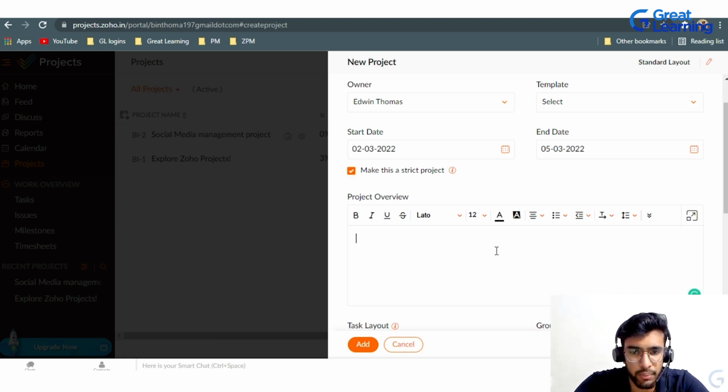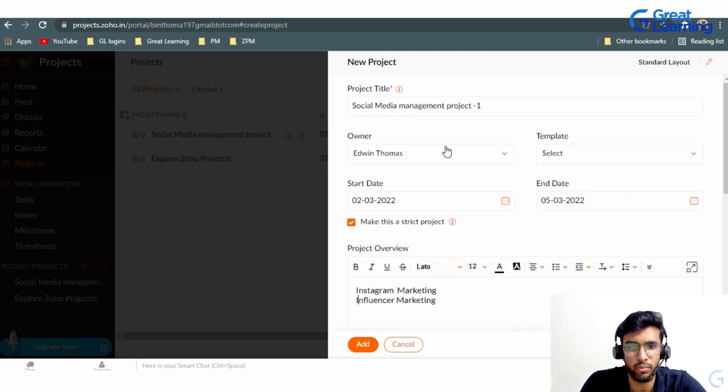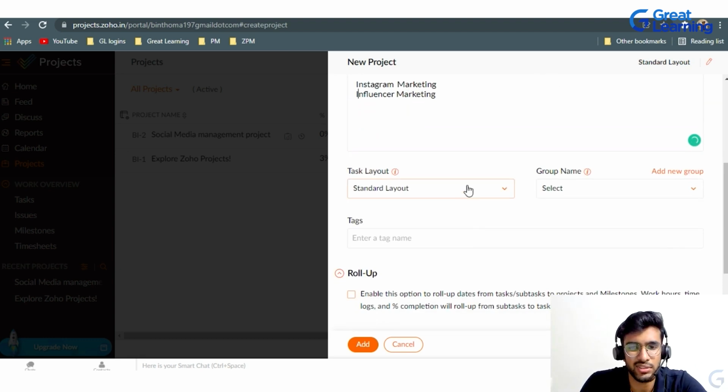Then you can give a project overview, that is a description, that is Instagram marketing, and then there can be influencer marketing, which will be a subtask. So these are the things that will be coming under the project of social media management one. And this is the standard layout.